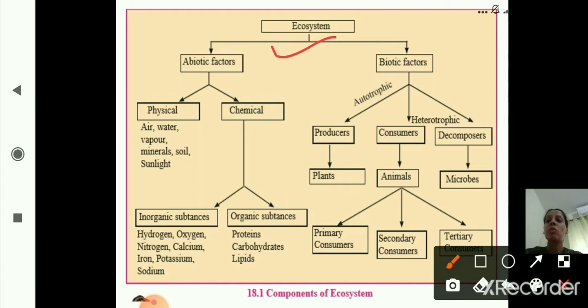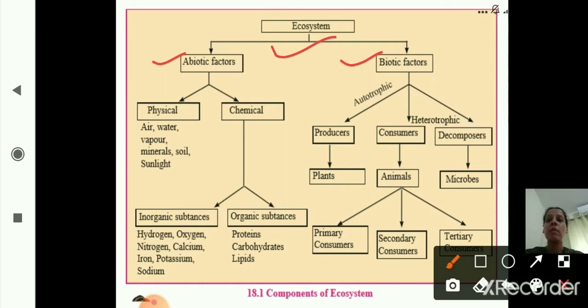Abiotic factors, as we know, are non-living factors, and biotic factors are the living factors. So the ecosystem is divided into abiotic and biotic factors. Biotic means living factors and abiotic means non-living factors.